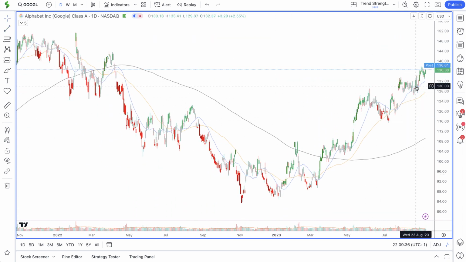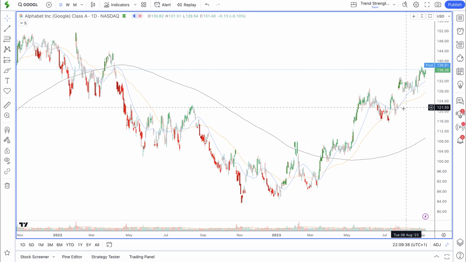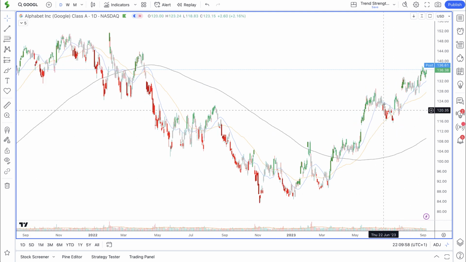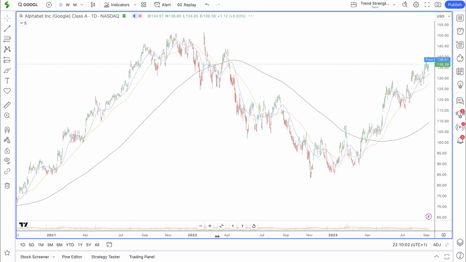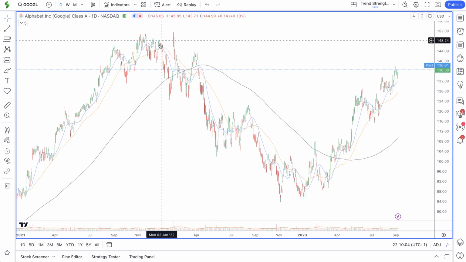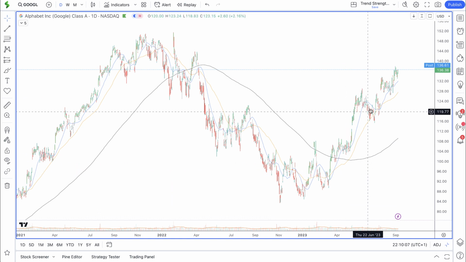Price is using the 20 and 50 simple moving averages as support as it slowly but surely makes its way back to the upside. So if I just zoom out, we can see where price is within this area of consolidation. So making progress, not too far away from the all-time high.